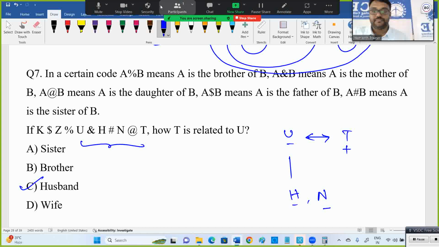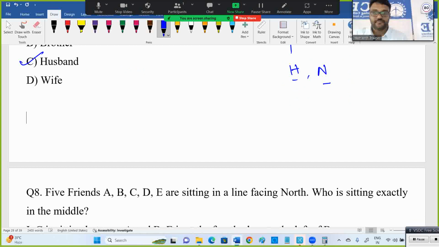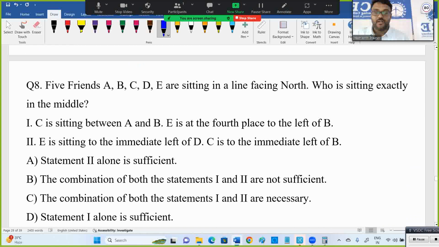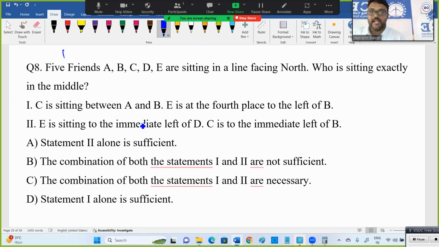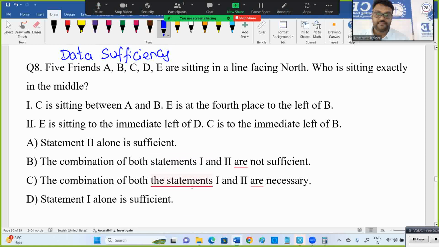See the next one. Seating arrangements. No, data sufficiency, sorry. Data sufficiency is linked with seating arrangements. In data sufficiency, 2 questions and more than that they'll ask. You can note down: statements and assumptions, statements and arguments, 1 question guaranteed. Syllogisms, 1 plus. You can see how many can be added. But this is data sufficiency. We handled data sufficiency during your Accenture recruitment.